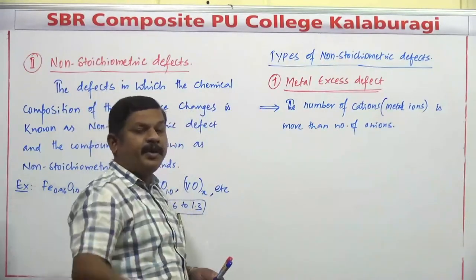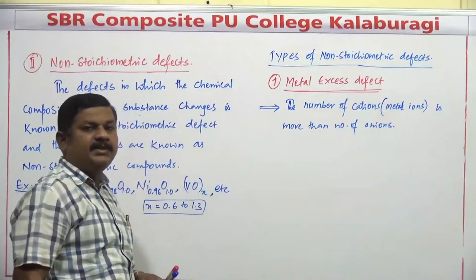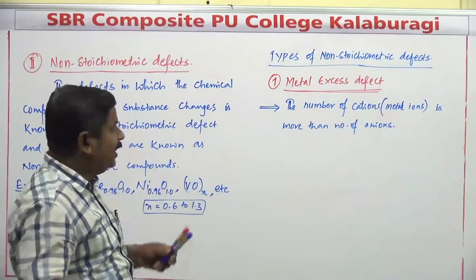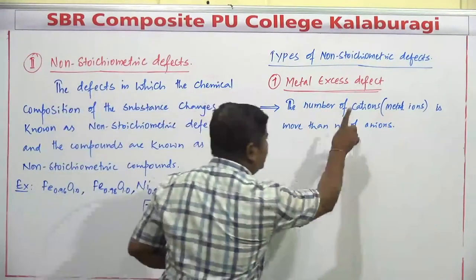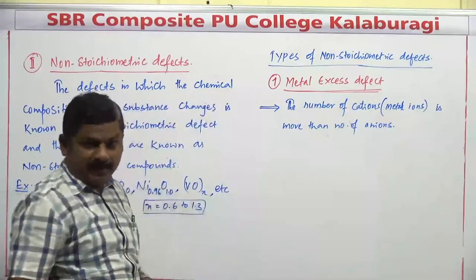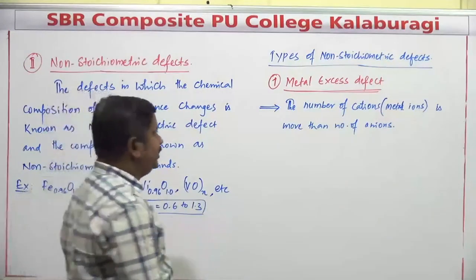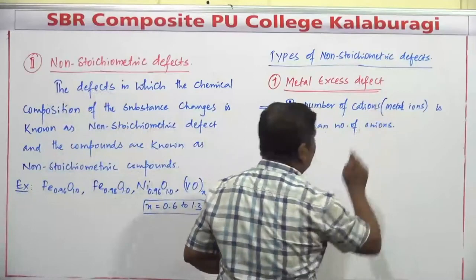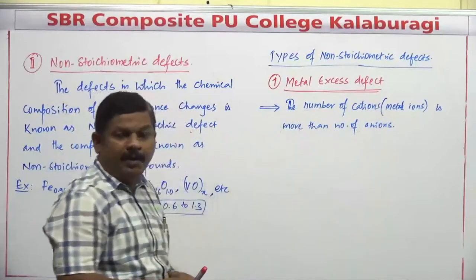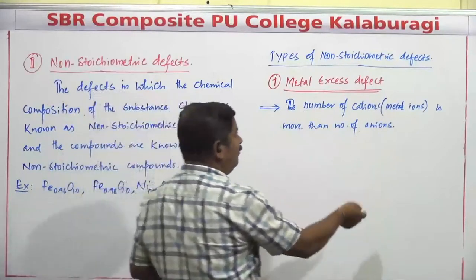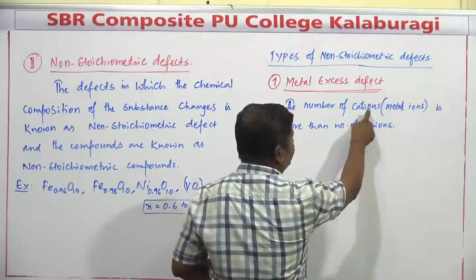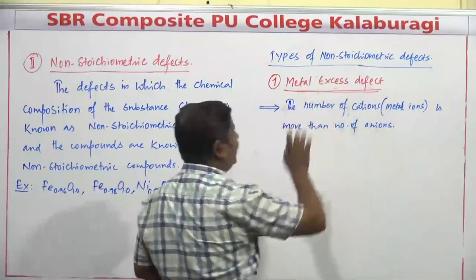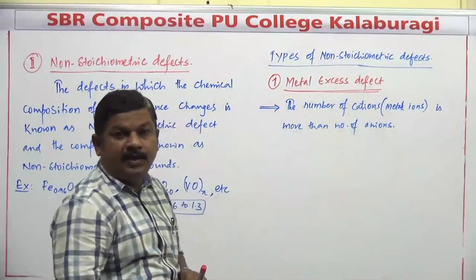But in case of stoichiometric defects, yesterday we discussed four types, and in that case the number of cations and anions remains the same. Composition does not change there. But in this case, the number of cations will be more when compared to the number of anions. In any defect where the total number of cations is greater than the number of anions, that defect is commonly called what?